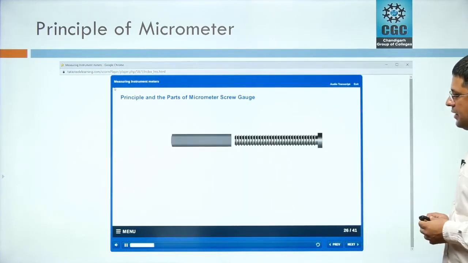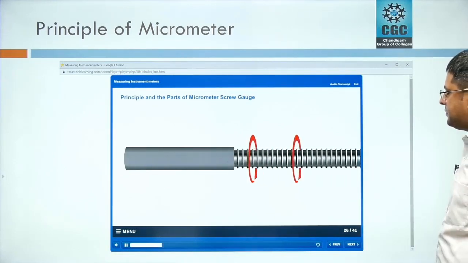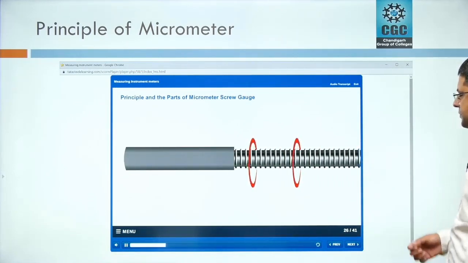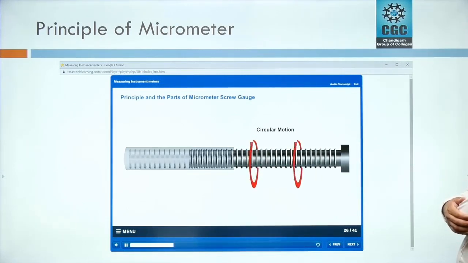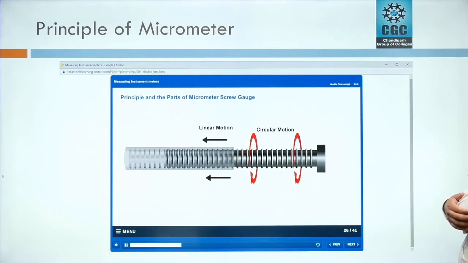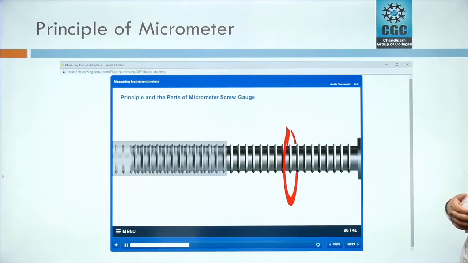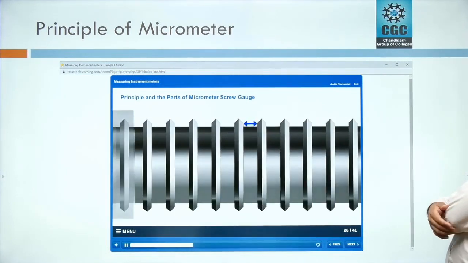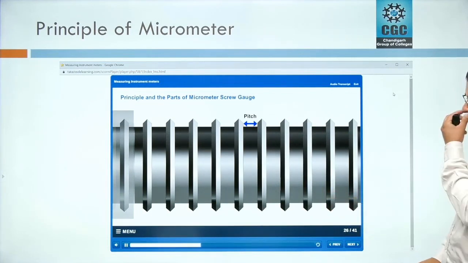Principle of the micrometer screw. When an accurately cut single threaded screw is placed inside a closely fitted nut and rotated, we can see two types of motions. There is a circular motion along with the linear motion of the screw along its axis. This distance moved by the screw in one complete rotation is equal to the distance between its two consecutive threads. This distance is called the pitch, which is always constant.